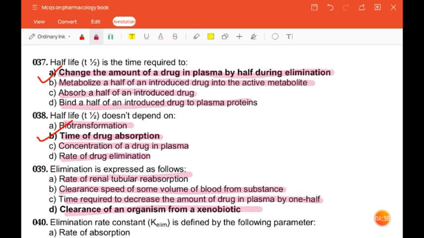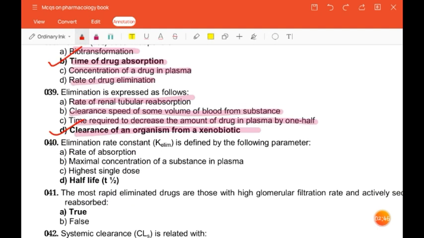So the correct answer is clearance of an organism from a xenobiotic. Next question is elimination rate constant is defined by the following parameter: rate of absorption, maximal concentration of a substance in plasma, highest single dose, half-life. So the correct answer is half-life.